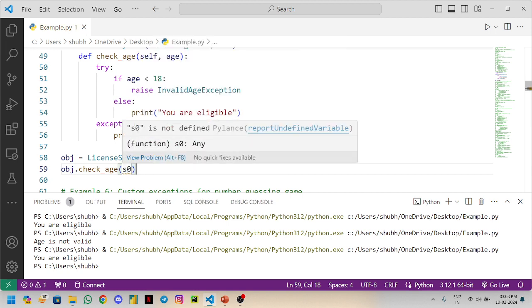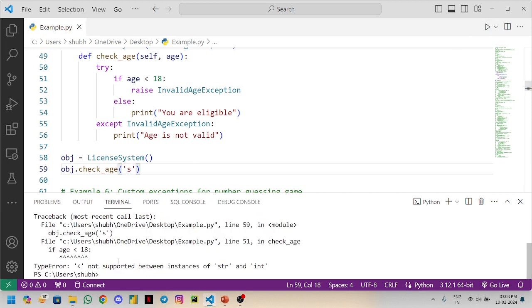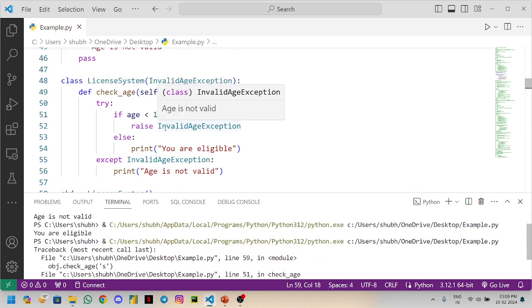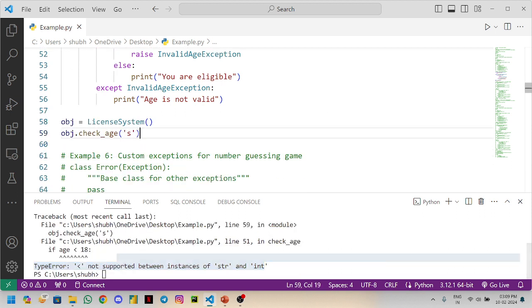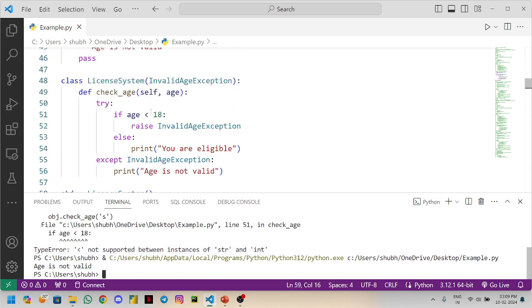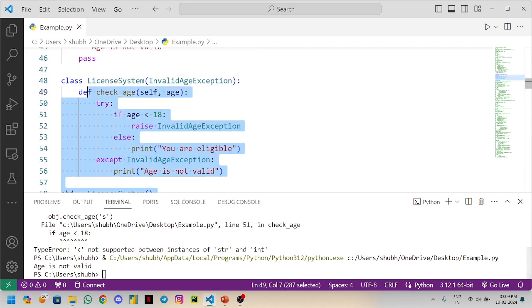See, the only error you are getting is that it does not support instance of string and int, so it will give the invalid age exception. Or you can write -5 here. What will it give? Let's check it. The age is not valid. This is the program's invalid age exception. This is how you use a custom exception.